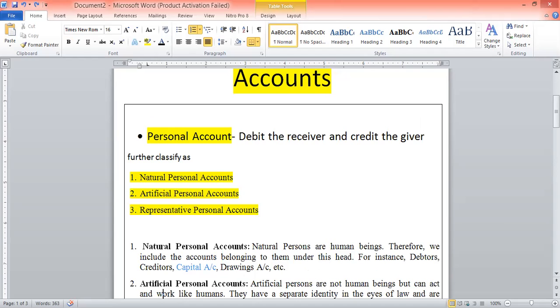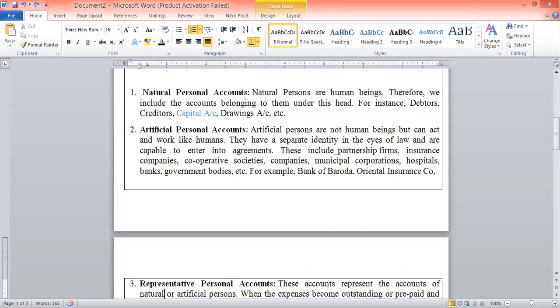Now, personal account has its own further classification. First, natural personal accounts. Second, artificial personal accounts. Third, representative personal accounts. Guys, the first part of personal account is natural personal accounts. That means natural persons are human beings. Therefore, we include the accounts belonging to them under this head. For example, debtors, creditors, capital account, drawing accounts are all personal accounts.